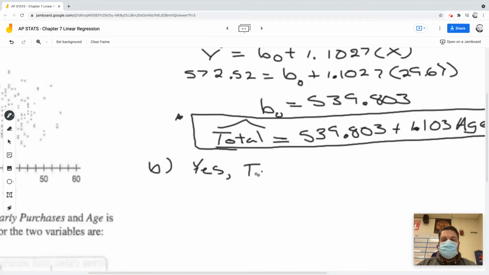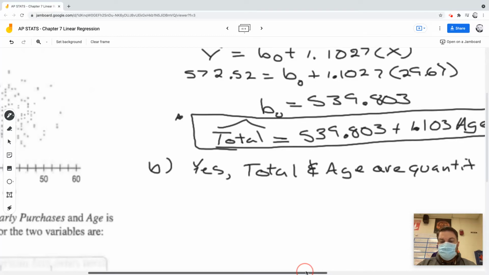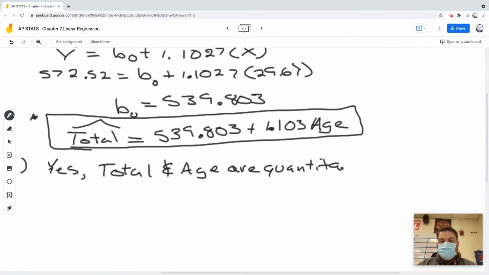The total and the age are quantitative. So that's good.